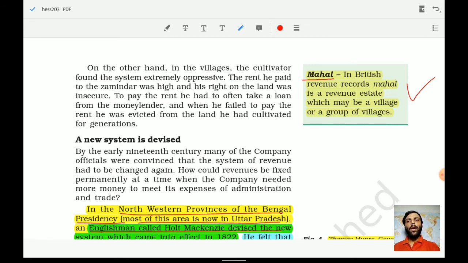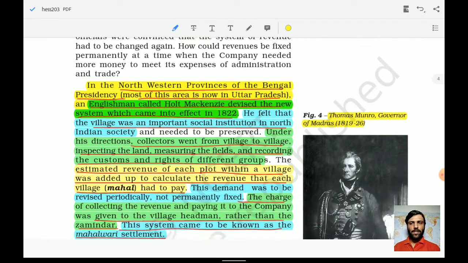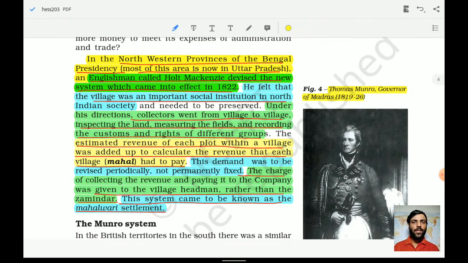Now it will be talking about the next arrangement, what type of arrangement they thought of after the permanent settlement failed. A new system was devised in the northwestern provinces of the Bengal Presidency, most of this area now under Uttar Pradesh.